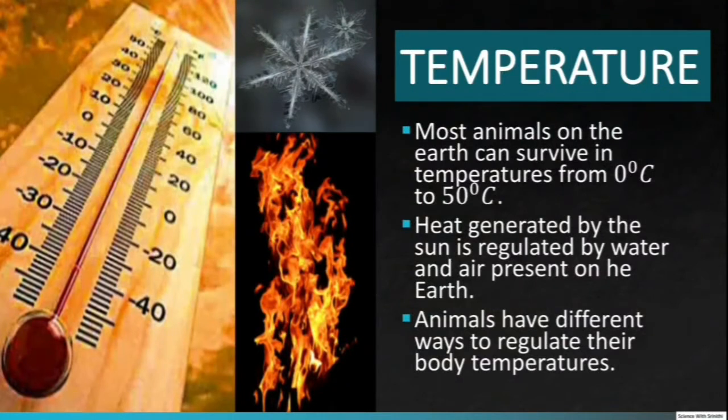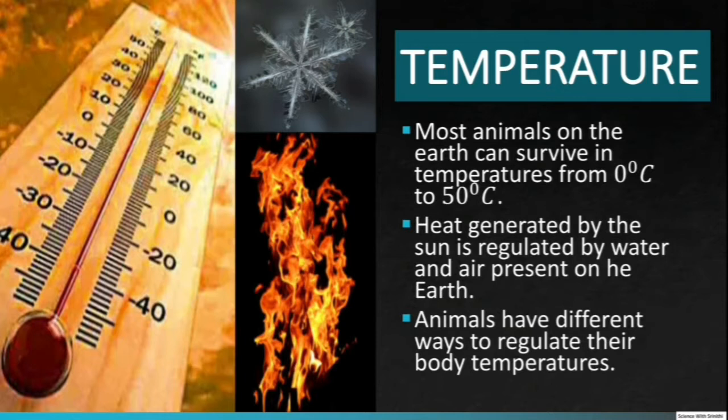Temperature. Most organisms on earth can survive in temperatures between 0 degrees Celsius and 50 degrees Celsius. Temperature tolerance level varies from organism to organism. Heat generated by the sun is regulated by water and air present on the earth. Along with this, different organisms have different methods to regulate their body temperature.